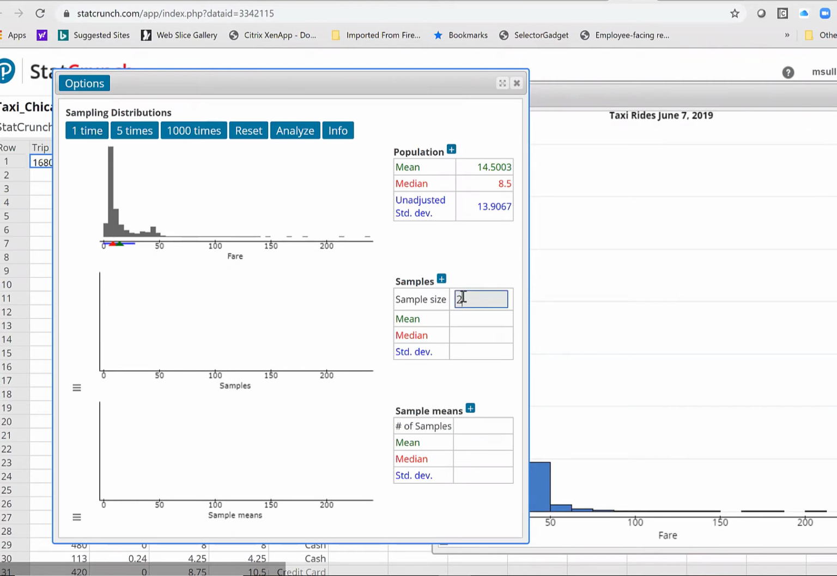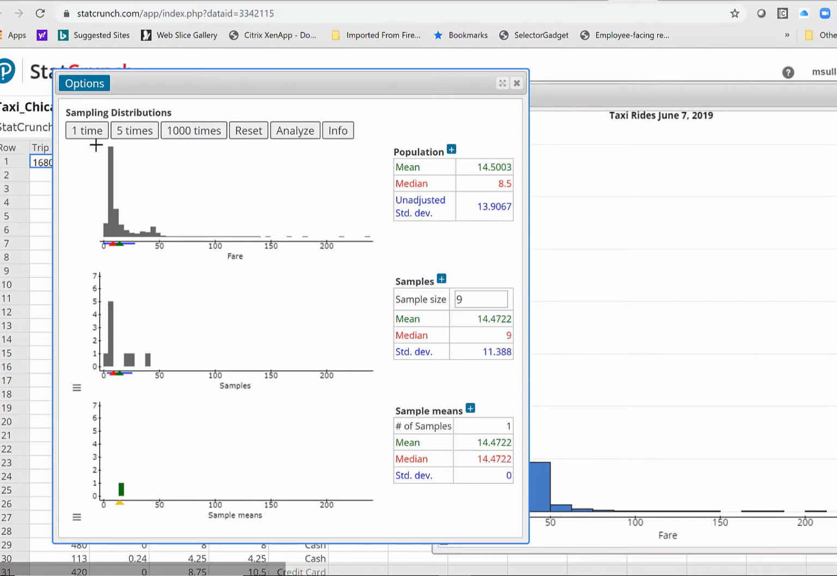Let's take a random sample of size 9 and see what happens. So when I click one time, watch the applet. I'm grabbing 9 rides in the city of Chicago, recording the fare, and then finding the mean. Do this one more time. Randomly sampling 9 cab rides, recording the fare, and then computing the mean. So now let's do this a lot of times.